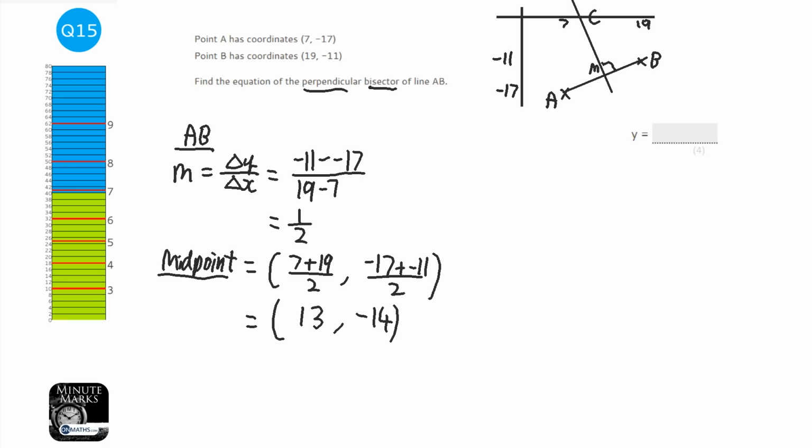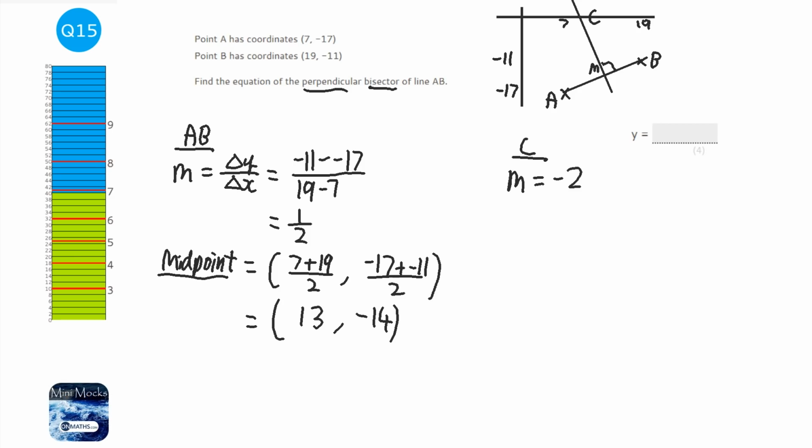Okay. Now, you might be wondering, well, why did we find the gradient of line AB? Well, perpendiculars have a kind of weird connection where if you multiply both their gradients, it equals minus 1. Now, the way we use this is to convert a gradient to a perpendicular gradient. We do two things. We find the reciprocal of the gradient and we times it by minus 1. So to find the gradient of line C, what we're going to do is flip it. So the reciprocal of half is 2 and times it by minus 1. So it's going to be minus 2.